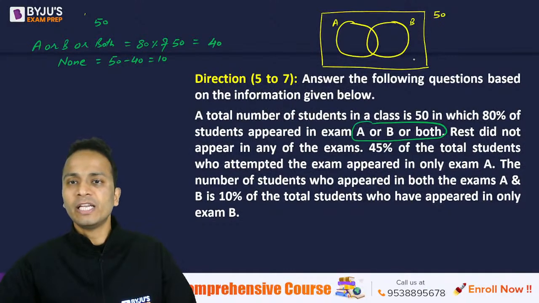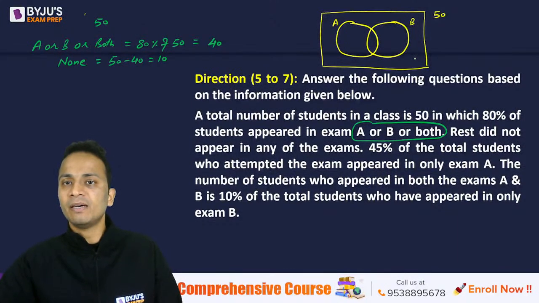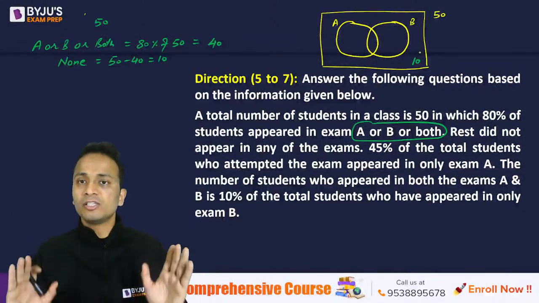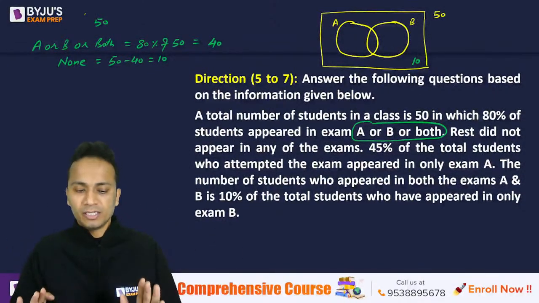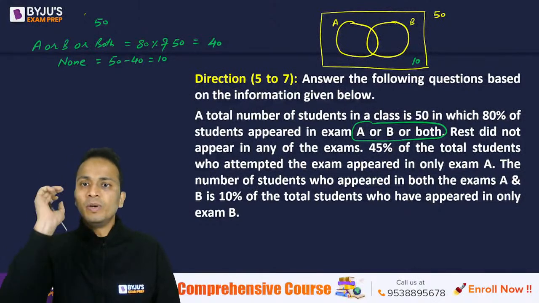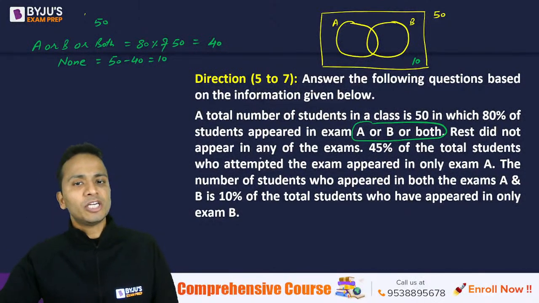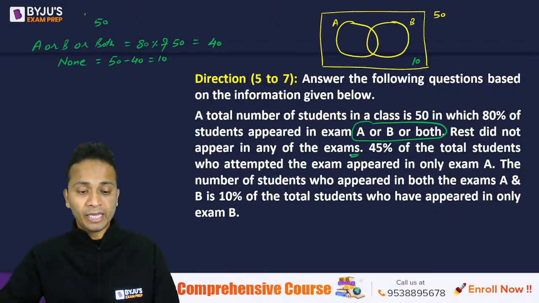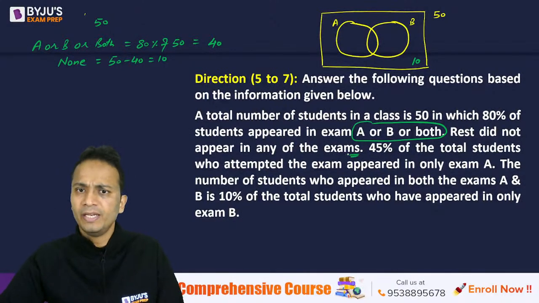So this region in the Venn diagram, now look at the Venn diagram, this will be equal to 10. So the portion outside the circles but inside the universal set, right? So this will be equal to 10. Now, rest did not appear for any examination, so the students who did not appear in any of the examinations will be equal to 10, right?